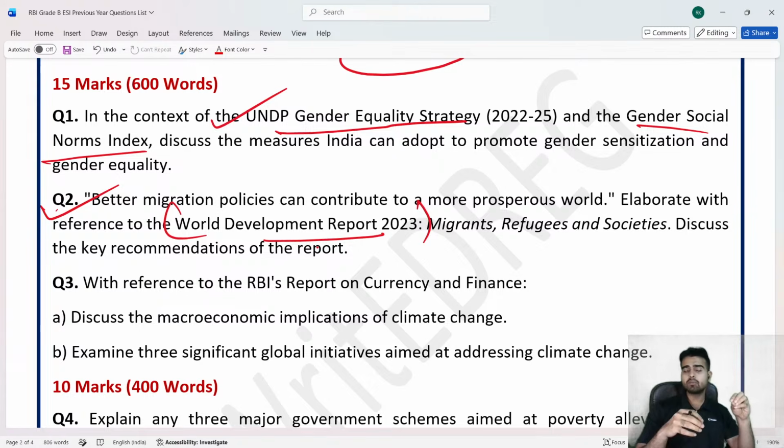Now, World Development Report and a few of the other reports have been mentioned in the syllabus directly. Even the Financial Stability Report, a report on currency and banking, RBI report, RBI annual report, World Development Report. These are the few reports that have been explicitly mentioned in the syllabus of RBI Grade B. So ये तो important है ही. From the point of view of phase two, while taking the class yesterday, I told you that in the phase one examination, they might have reduced the weightage of reports and government schemes and circulars. But talking about phase two, that too in the descriptive part, the weightage of government schemes and reports are very high. ठीक है?